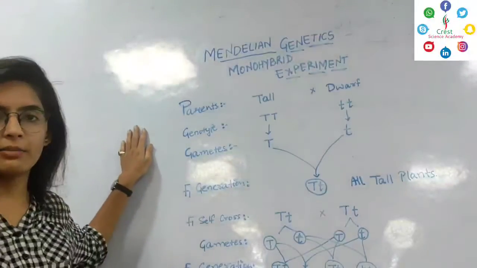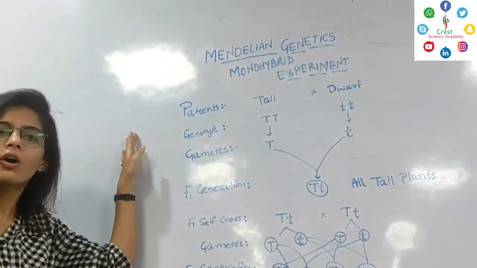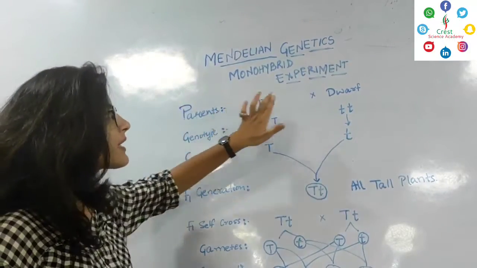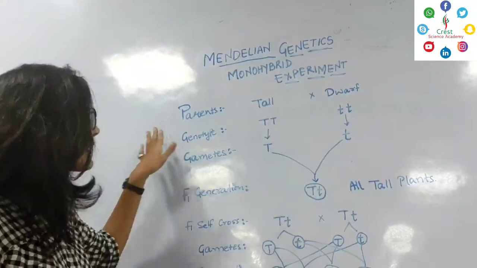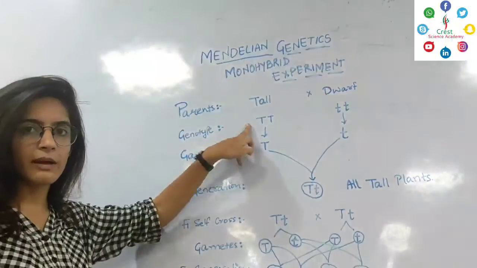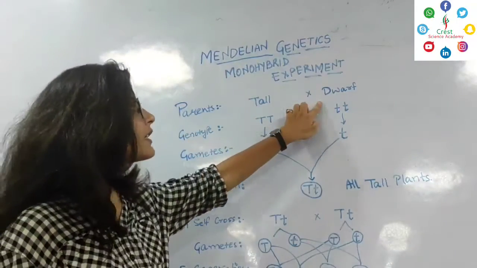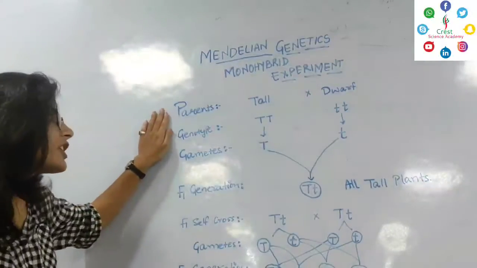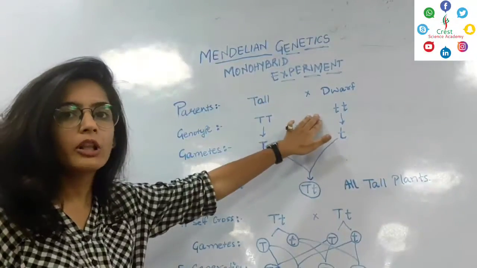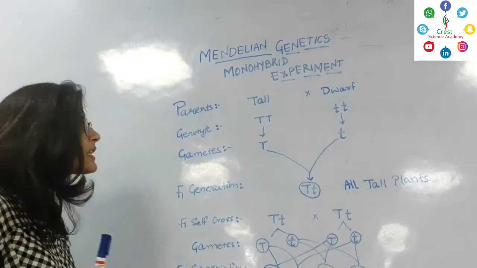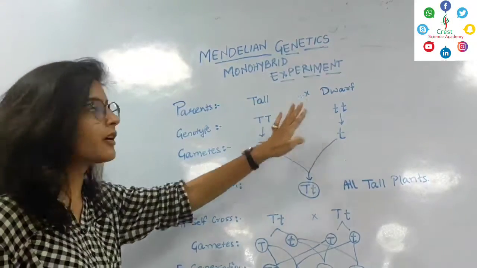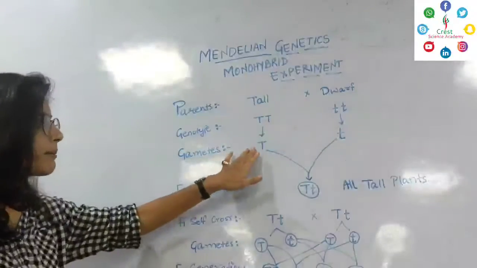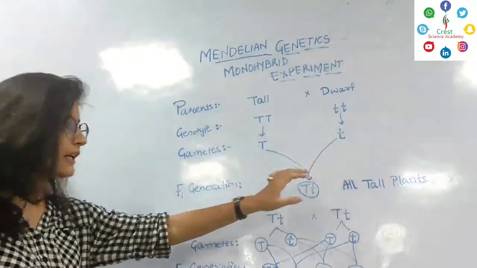So this is the monohybrid experiment performed by Mendel on pea plants. He selected tall plants and dwarf plants as parents. The genotype of the tall plants was capital T, capital T, whereas the dwarf plants' genotype was small t and small t. In the parent generation, tall and dwarf, both the plants were homozygous. That means both the alleles were similar. The gametes formed by the tall and dwarf plants were capital T and small t respectively.